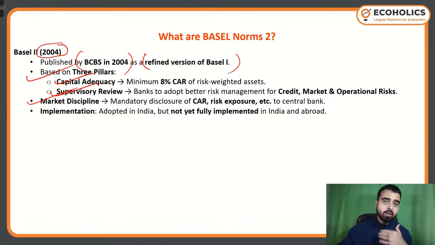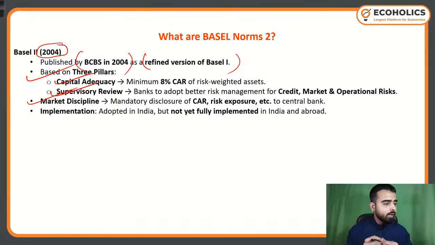Then we have market discipline. Now market discipline is basically about having transparent and accountable disclosures of data. You must have heard about window dressing and greenwashing. Any banking entity or any other organization can do this kind of window dressing just to provide a better view of their balance sheet and P&L account. But market discipline says there should be mandatory disclosure of a few data that is extremely important, not only for the banking entity but also for other stakeholders.